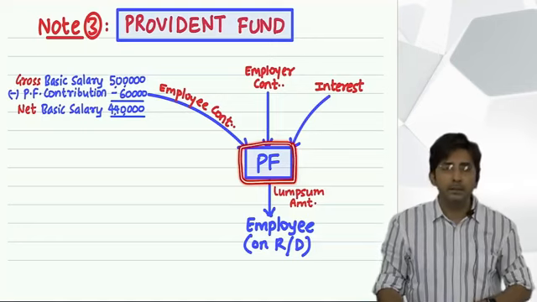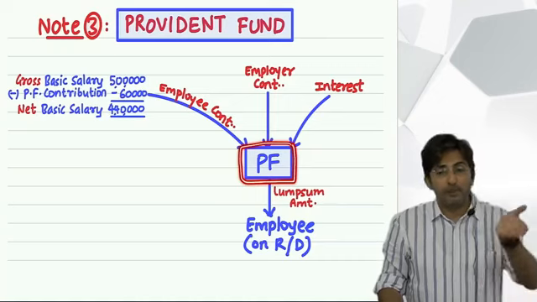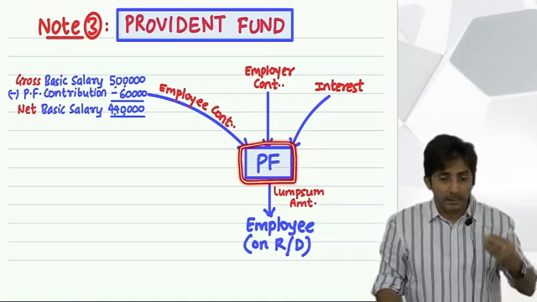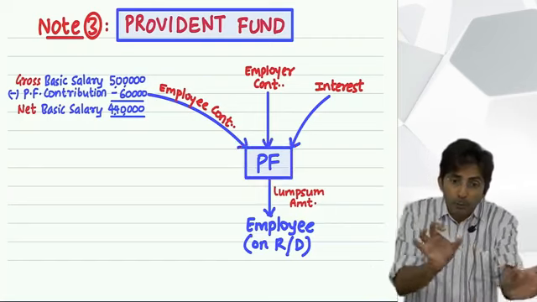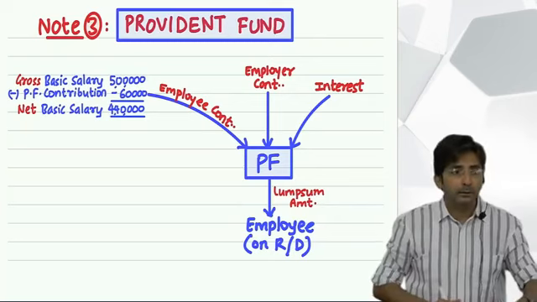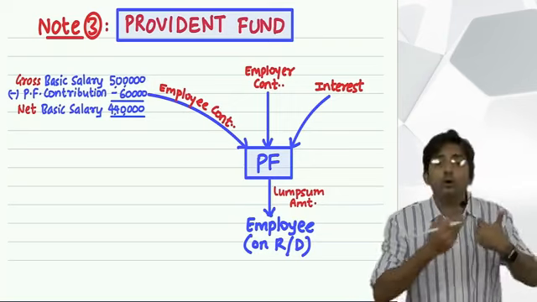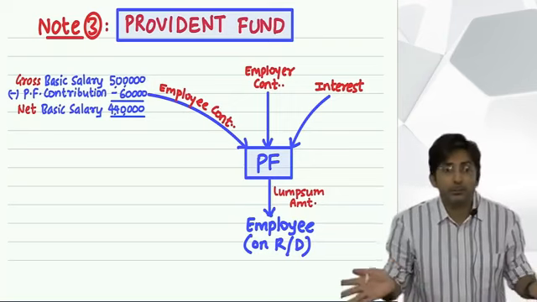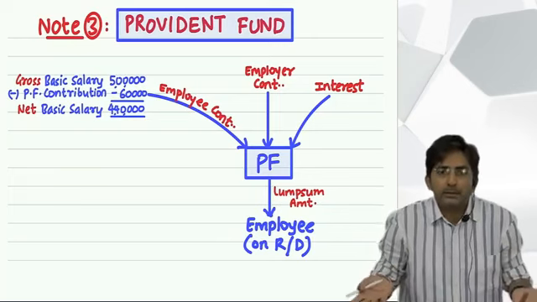Which three amounts? Some amount is deducted from your salary, which is called the employee's contribution. And some amount the boss will contribute. It is not necessary the boss will contribute the same. Sometimes the boss will contribute more also. If he is deducting 10,000 from your salary, he might contribute 12,000. Anything is possible. After all, it is the boss who has to spend, so it is his choice. Okay.